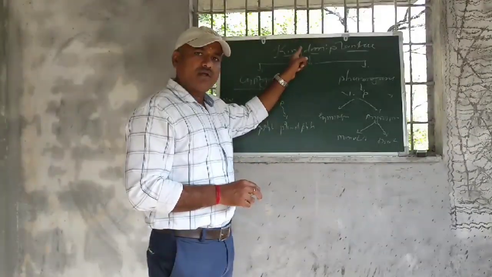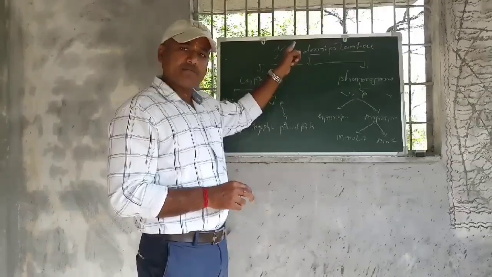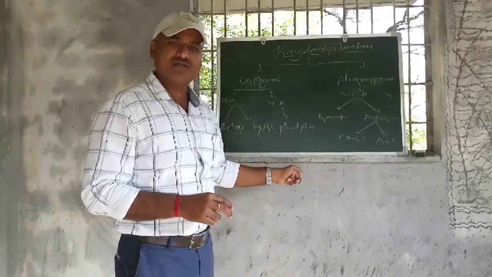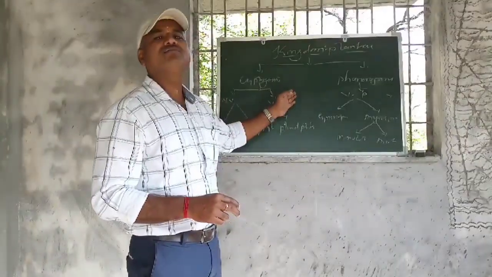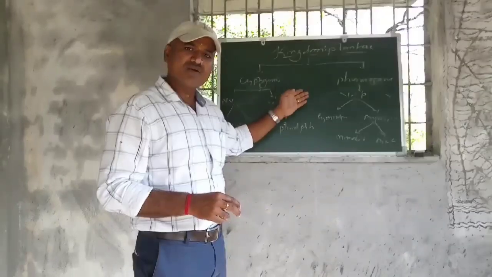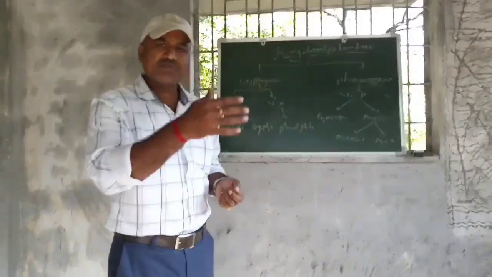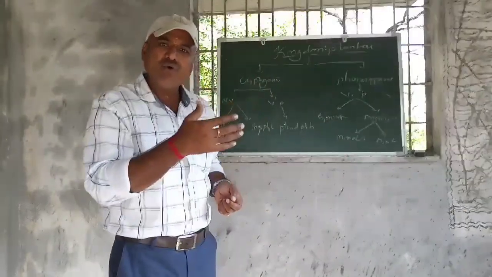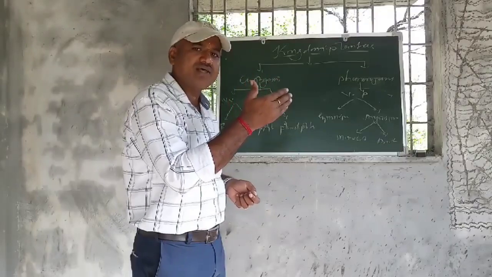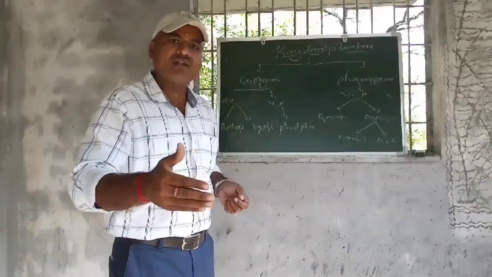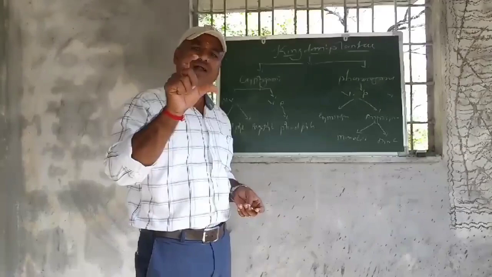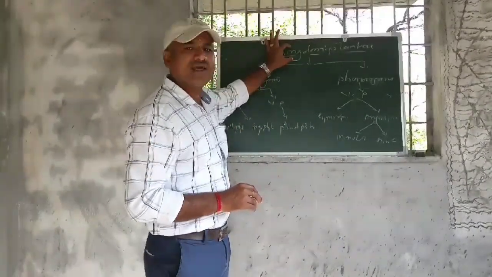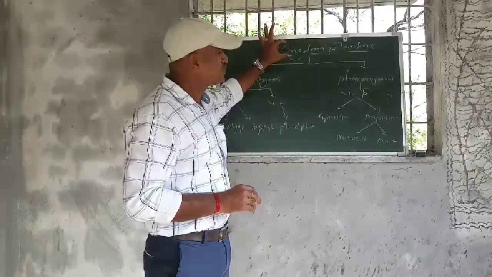Now, it is the largest category. In this category, all the classifications come under it. For example, kingdom, then sub-kingdom. Then all these, species, genus, family, order, each and everything comes one by one. These are the lowest categories. According to the classification, they come one by one, and we make the classification of any plant or any animal. And this is the largest taxonomic category or unit of classification, that is called the kingdom.